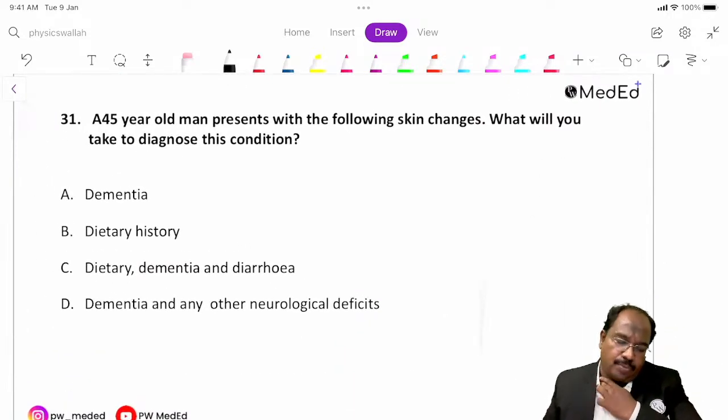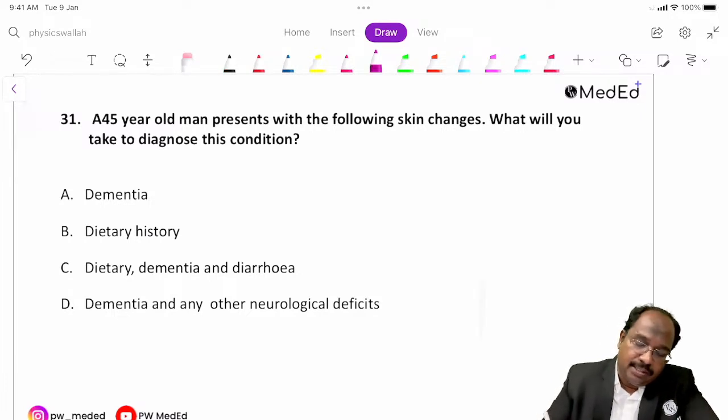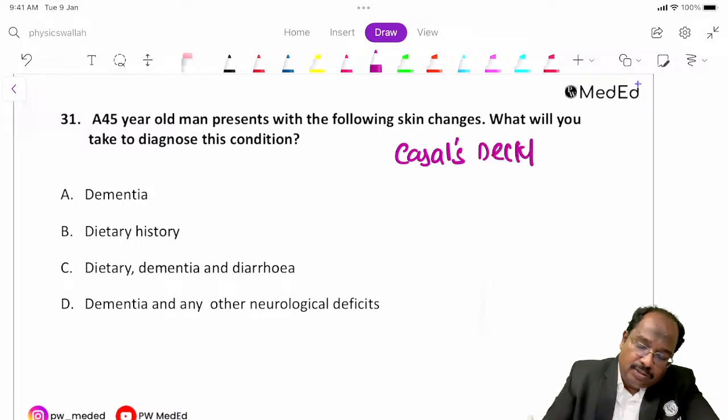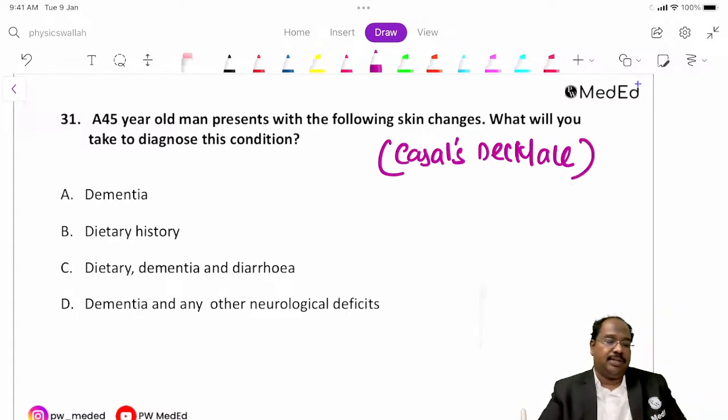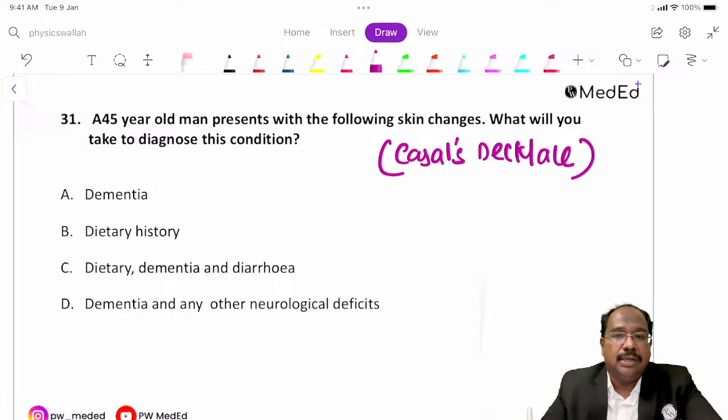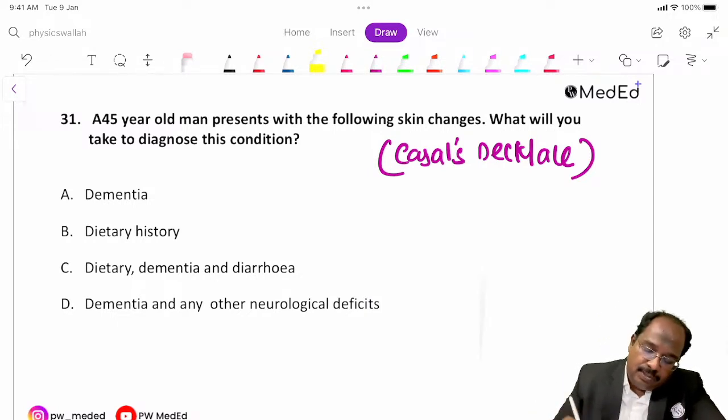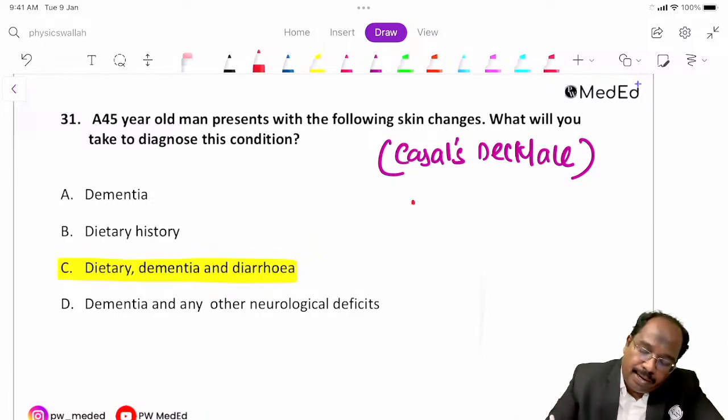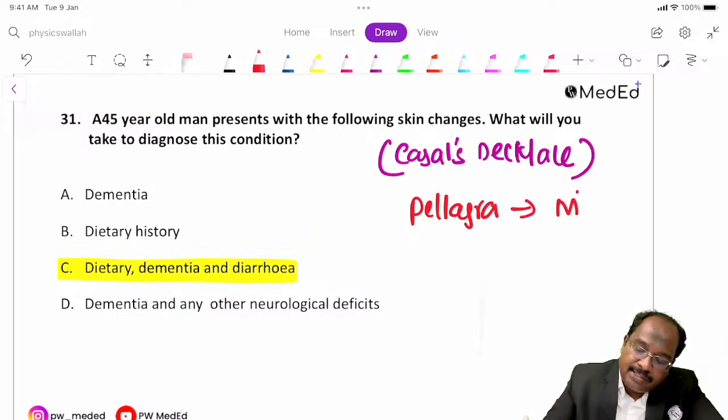There should be a picture. Next question. A 45-year-old man presents with skin changes. So I will tell what the condition is. This is Casal's necklace, skin changes. So what is this condition? Yes, excellent. This is pellagra because of niacin deficiency.